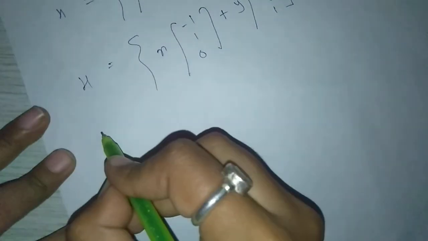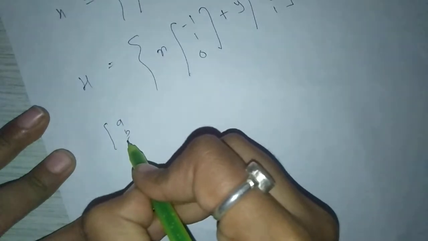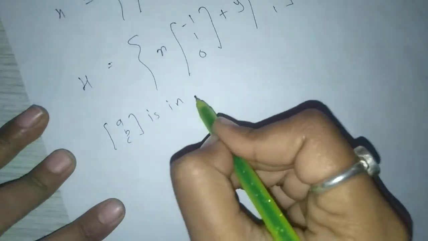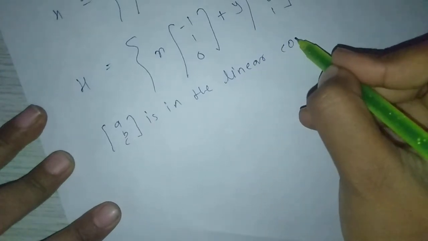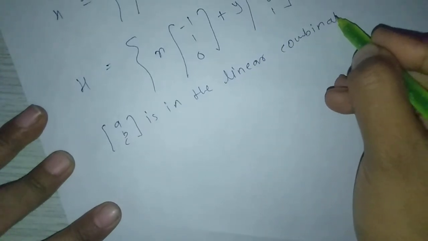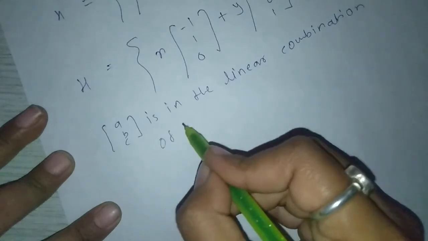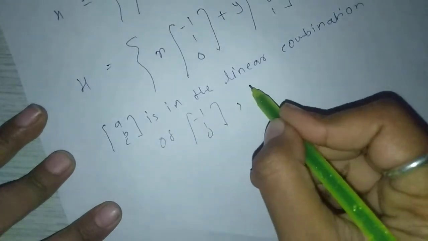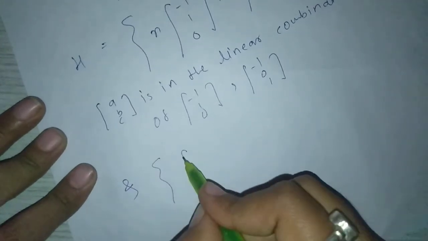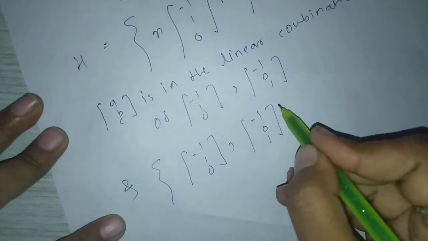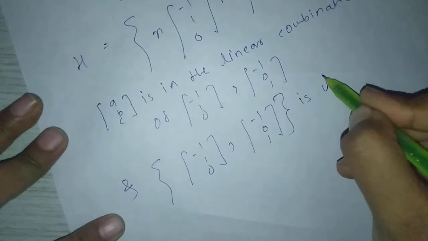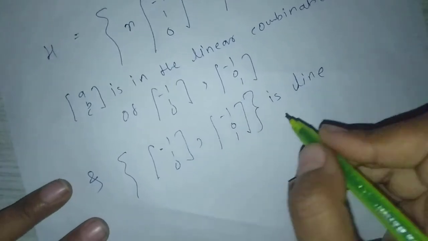Therefore (a, b, c) is a linear combination of (minus 1, 1, 0) and (minus 1, 0, 1). And this set (minus 1, 1, 0), (minus 1, 0, 1) is linearly independent. You can also check this.